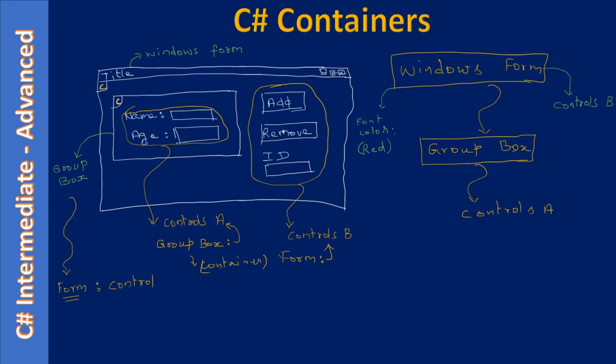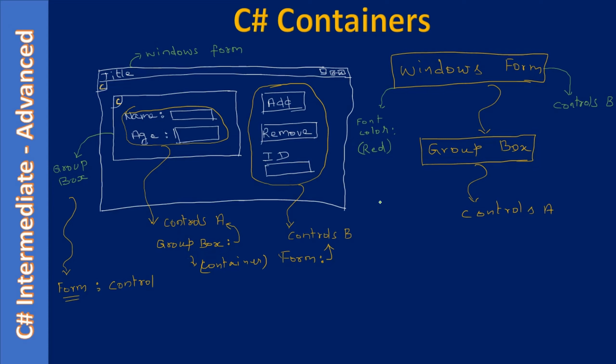So that means add, remove, ID, everything will have this same red color. Similarly, since Windows Form sees this GroupBox as a control, the red color is set to this container. So what happens now, this is a container, so all the child controls hosted inside this container will inherit the property. That means it will inherit the property red.